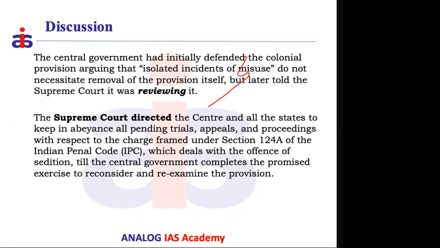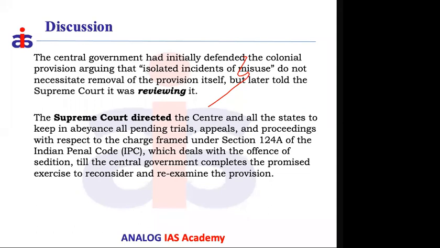But the Supreme Court pointed out that there is clear misuse of the law, especially in the last 3 years. You can see the number of cases filed and the number of convictions. So there is more misuse rather than use for the specific cause for which this provision is mentioned in the IPC. The government's initial stand was that isolated incidents of misuse do not necessitate the removal of the provision itself.